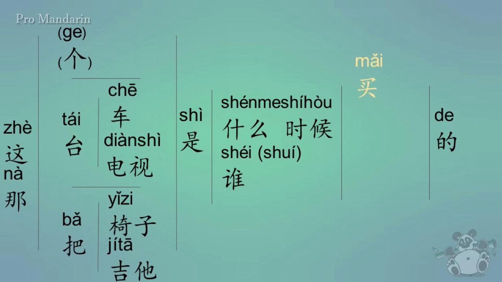First, we got 买, which means to buy. And then we got 开, which means to open, to turn on, or it could even mean to drive. Now, I'll show you how that works in just a minute.